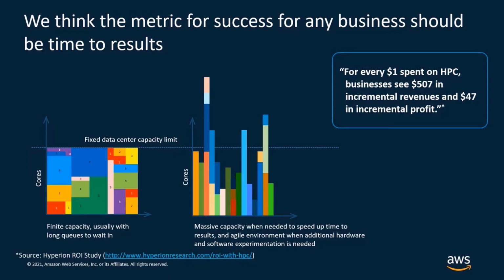Moreover, we continuously evolve our offering with the latest hardware types, so CPUs from Intel and AMD, GPUs, FPGA, and so on. We have also developed Graviton, our own ARM-based CPU. So when a new instance type becomes available, you can immediately switch to the new hardware without having to wait to procure and deploy a new cluster. Finally, you no longer need to select only one hardware type for your HPC cluster, but you can mix and match different instance types based on the application requirements.